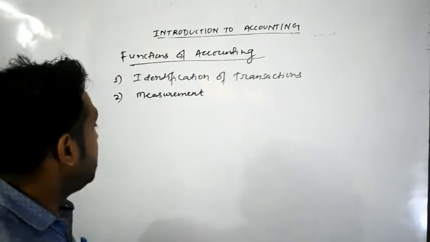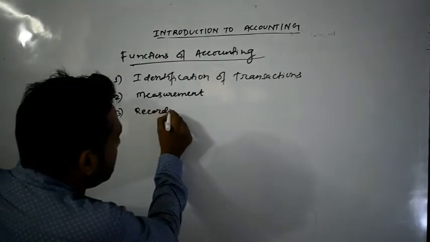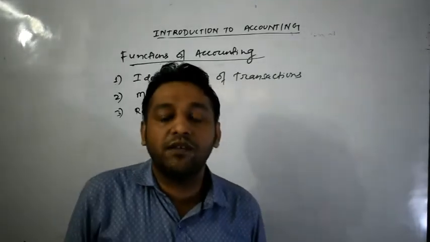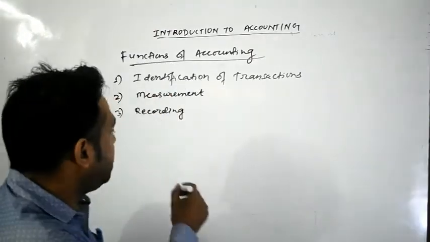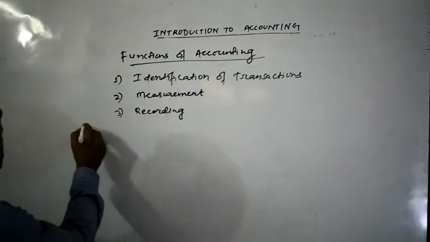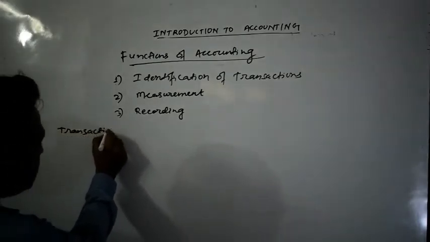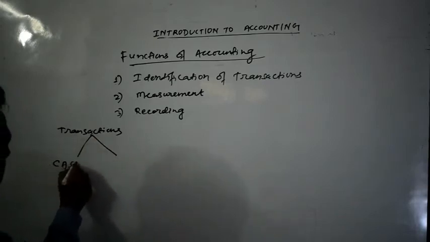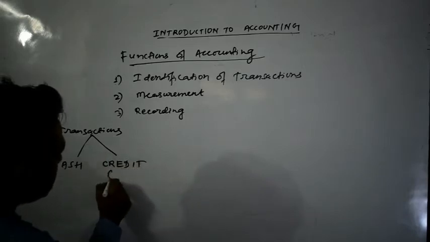Third is the recording. So as I have said, whatever the transactions, there are so many transactions, बहुत सारे transactions हो सकते हैं, या तो cash transactions हो सकते हैं या non cash. Generally transactions are of two types. First one is the cash transaction and second one is the credit transaction. एक होता है cash, दूसरा क्या होता है credit.